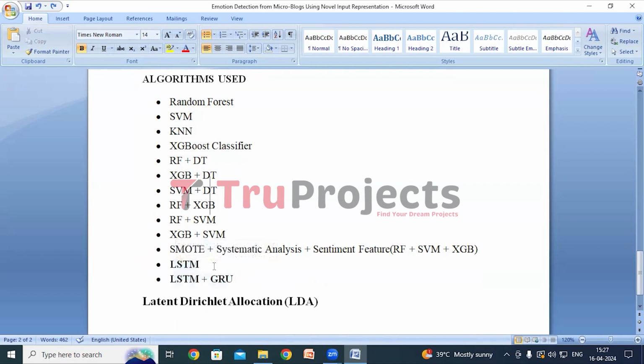The first one is LSTM. LSTM or long short-term memory is a type of neural network designed for processing sequences of data like sentences or time series data. What sets LSTM apart is its ability to retain information over long periods, which is particularly useful for understanding the context in sequences.